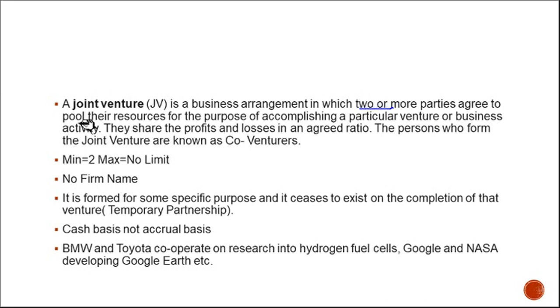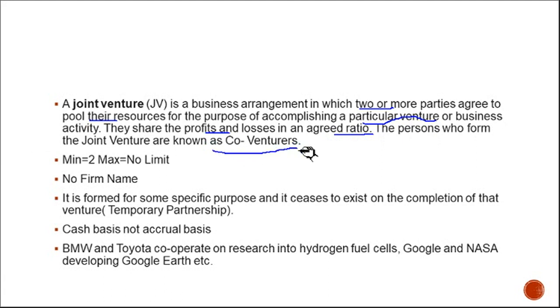Okay, so what do they do? They pool their resources. Whatever they have, the capital, in a sense, cash, goods, everything, they organize for the purpose of accomplishing a particular venture. So for the purpose of some new venture, new activity, right? They share the profits and losses at an agreed ratio. There is a ratio. The persons who form the joint venture are known as co-venturers.